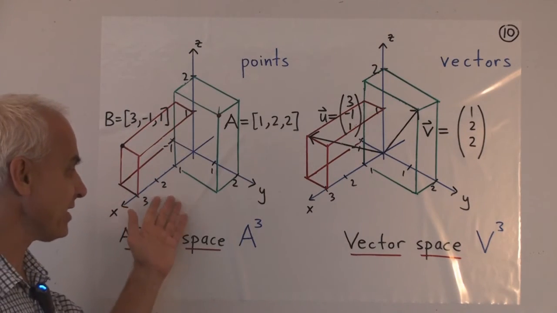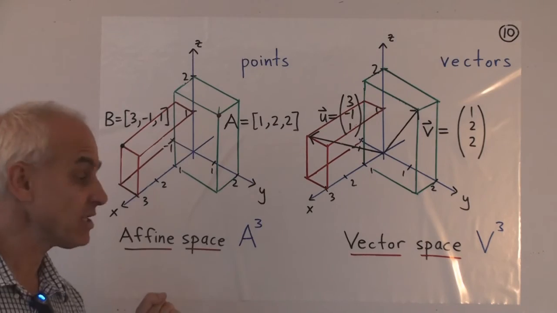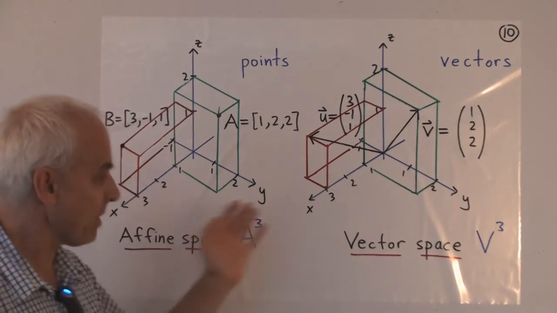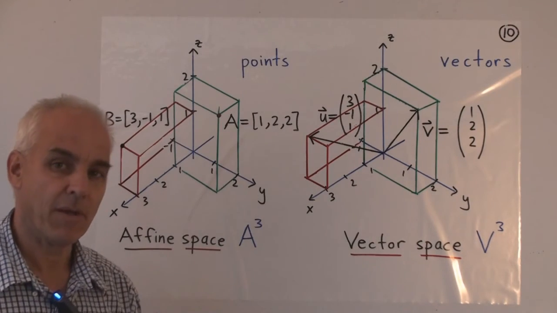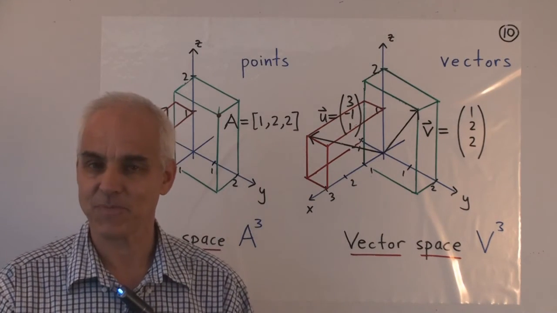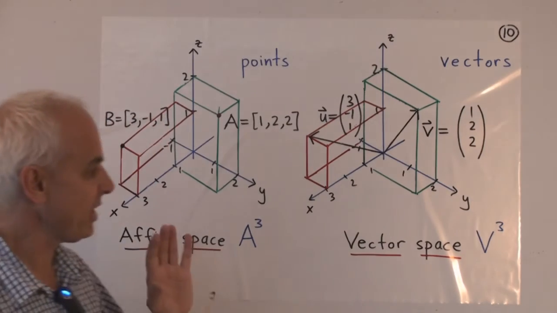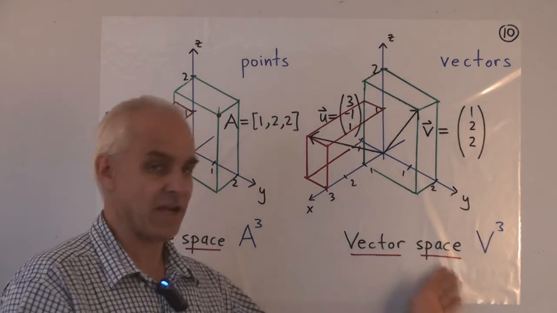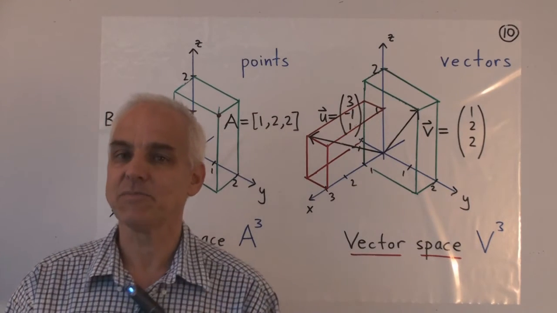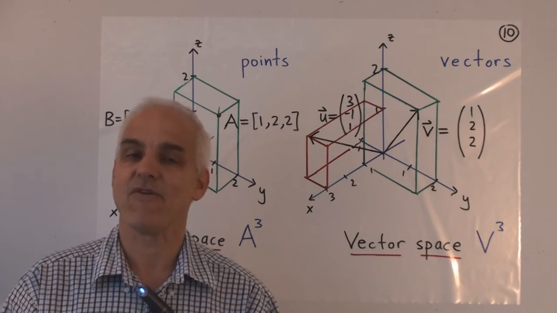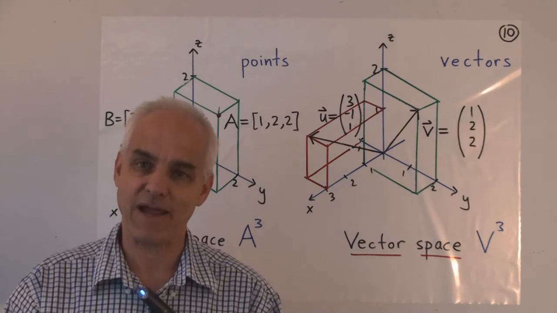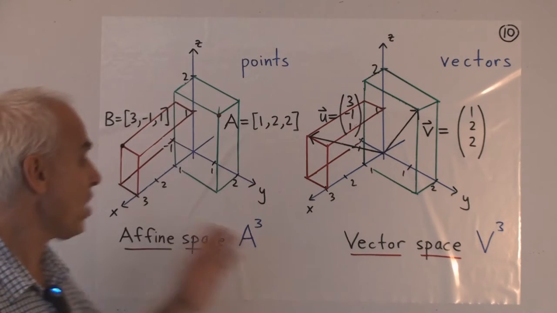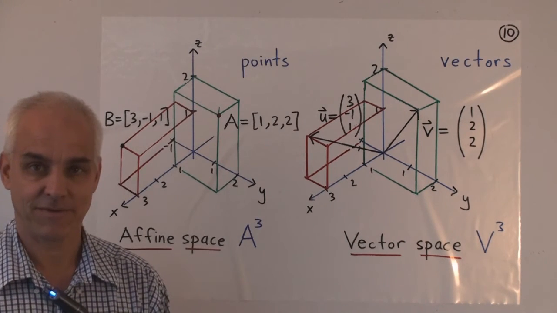We can talk about lines and planes in either the affine space or in the vector space. And sometimes we'll go from one to the other without perhaps a lot of discussion. But it's generally simpler in linear algebra to think in terms of the vector space. And the reason is because in the vector space we have our basic operations of vector addition and scalar multiplication that we do not have in our affine space.